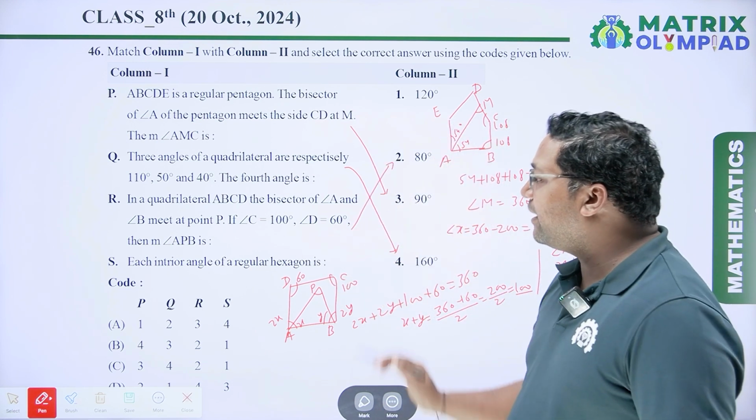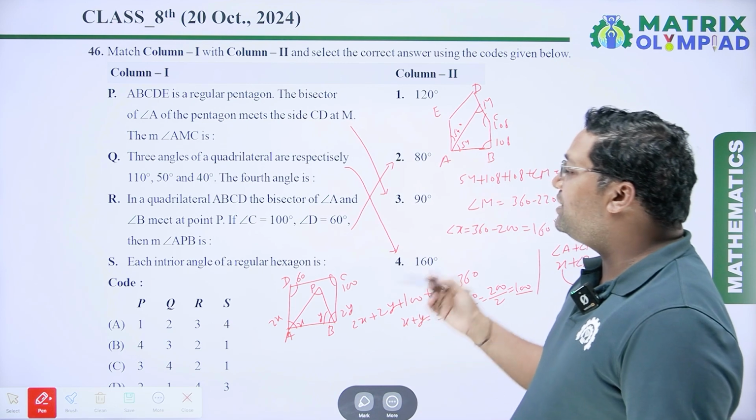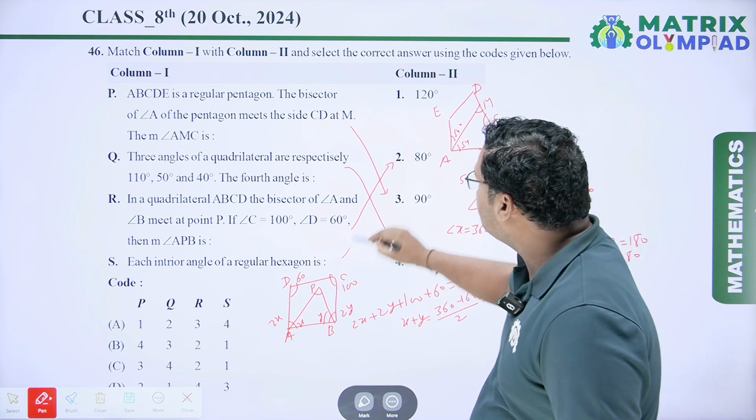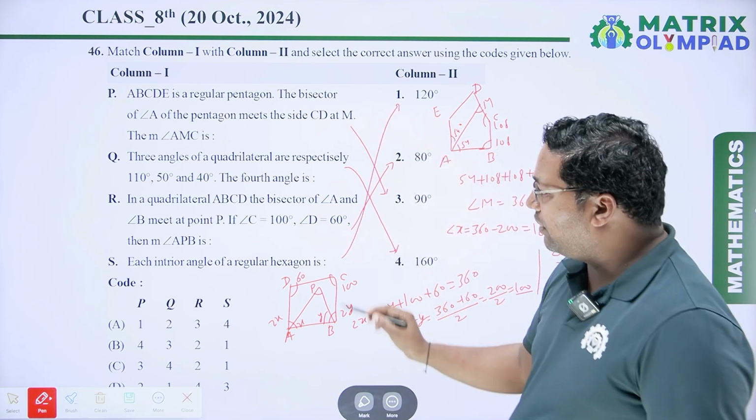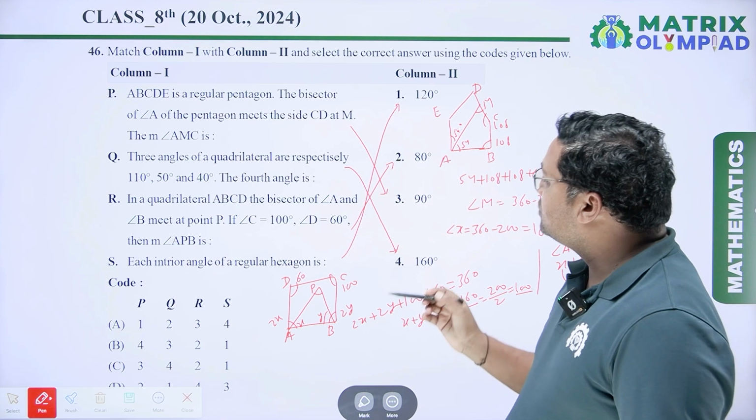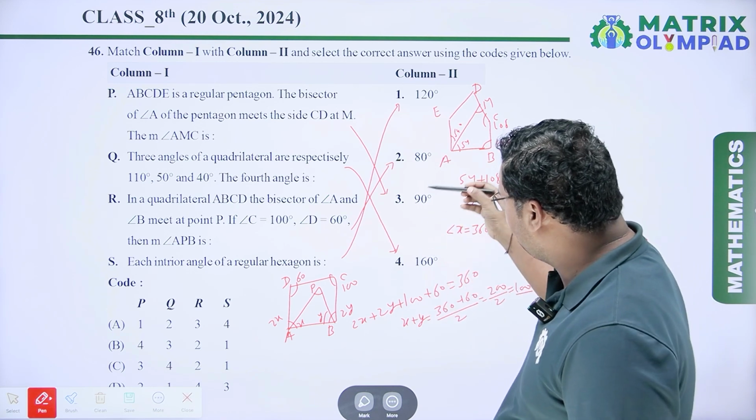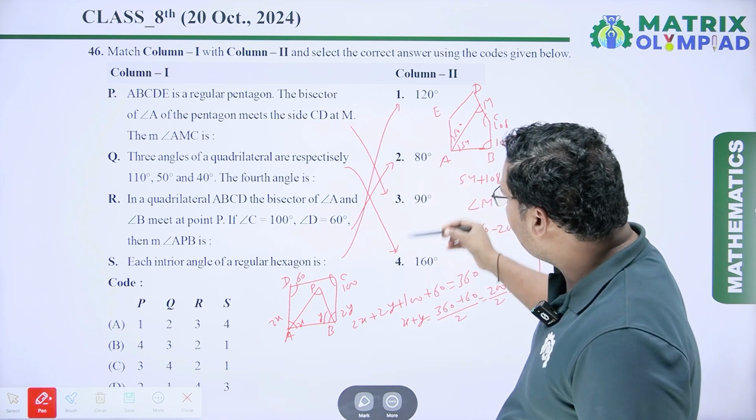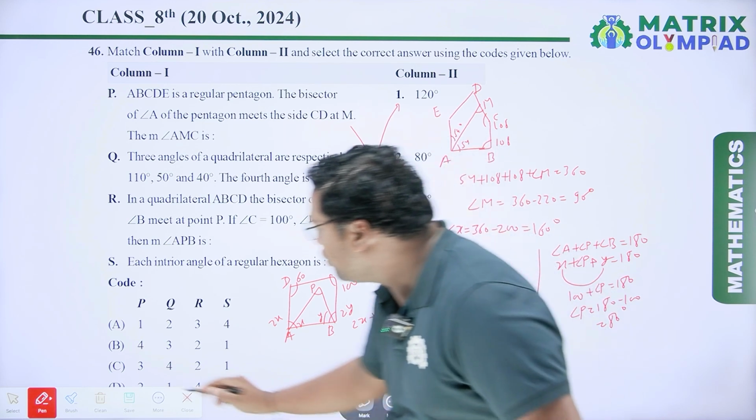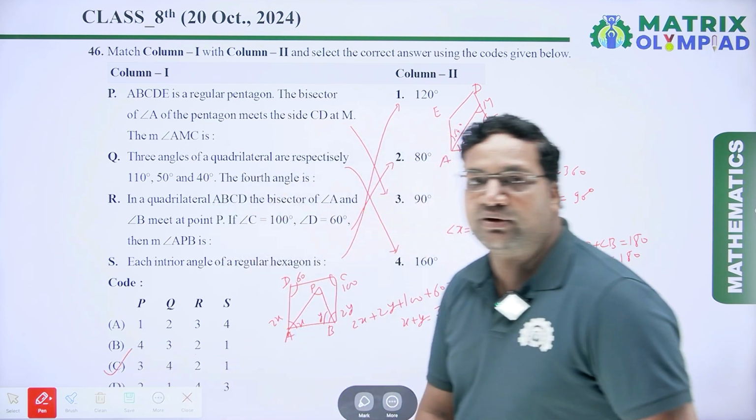Next, each interior angle of a regular hexagon is 120 degrees. So for S, the first one is true. So the right option is 3, 3, 4, 2, 1, which is option C. So option C will be the right answer.